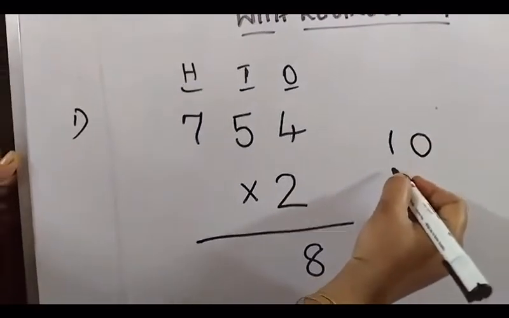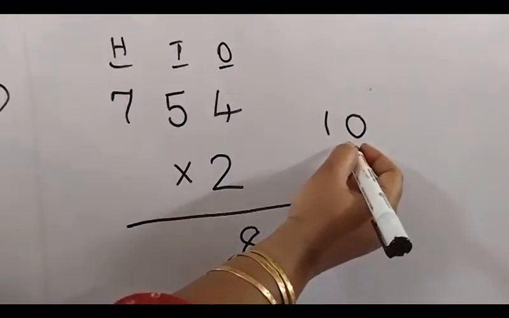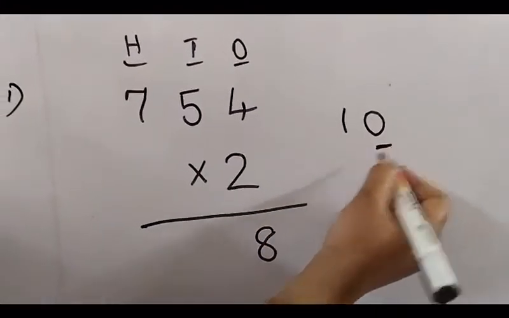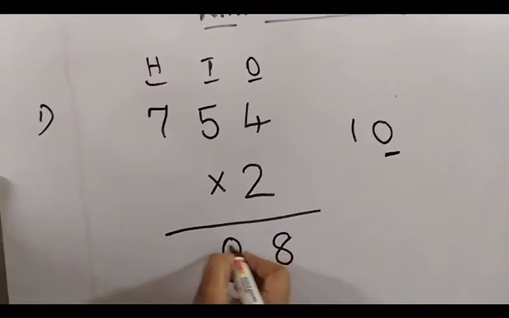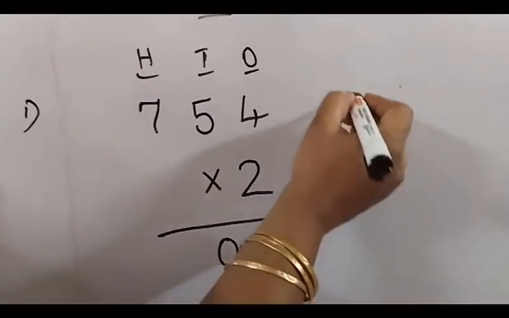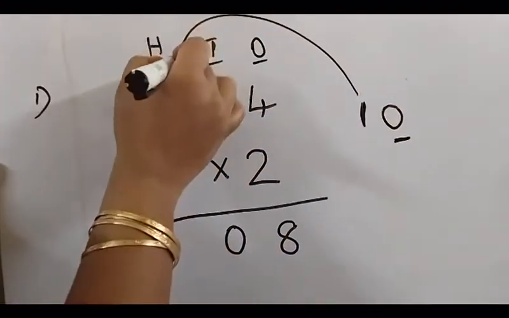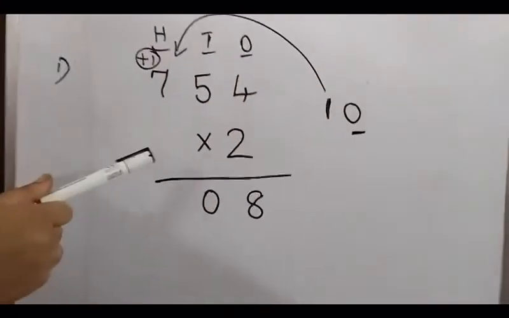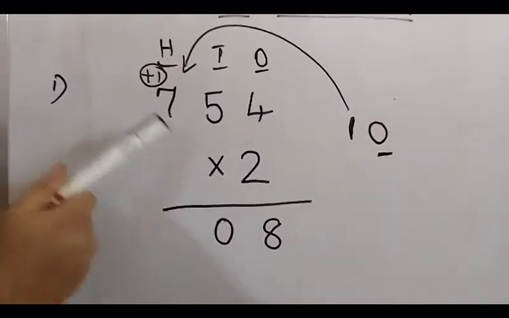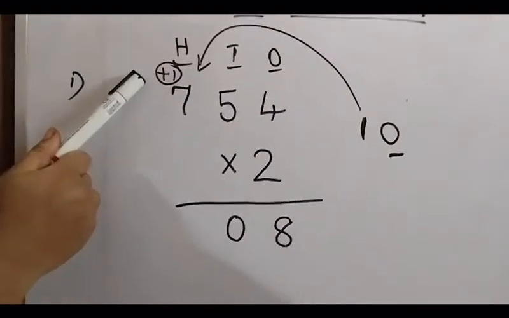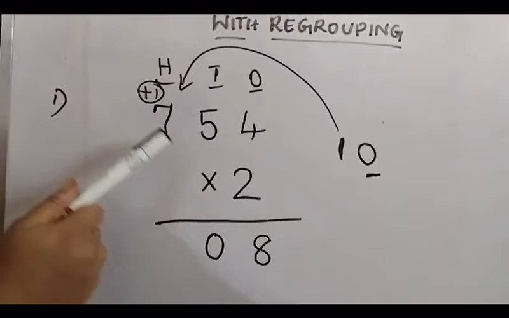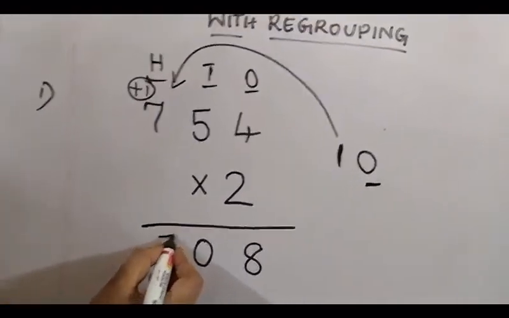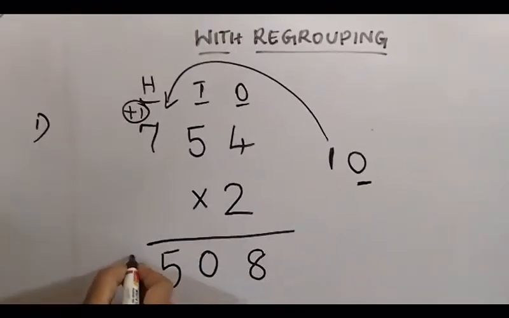As I told you and as you all know, two digits cannot occupy the tens place. So what we are going to do is take this 0 and place it in the tens place, and take this 1 and carry it over to the next position, that is the hundreds place. Here we first multiply and then add the carryover. So 2 into 7 is 14. 14 plus 1, 15. So 5 in the hundreds place and 1 here.